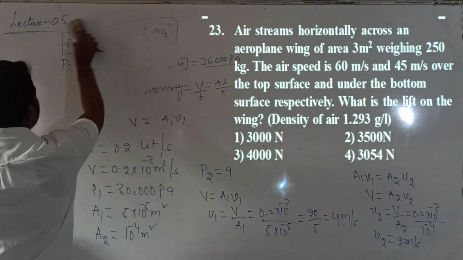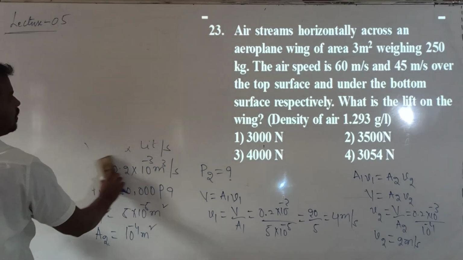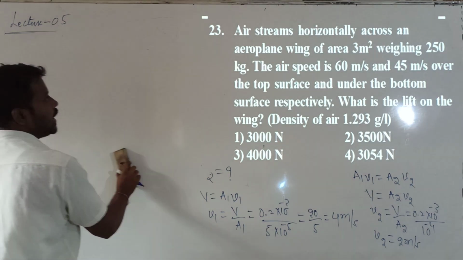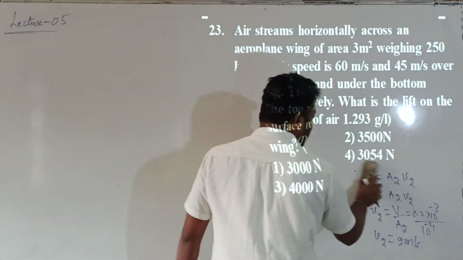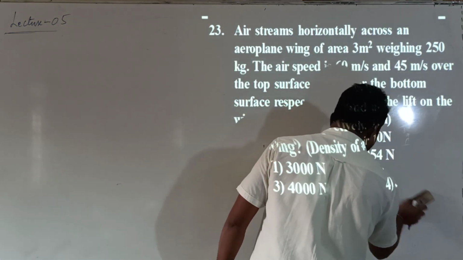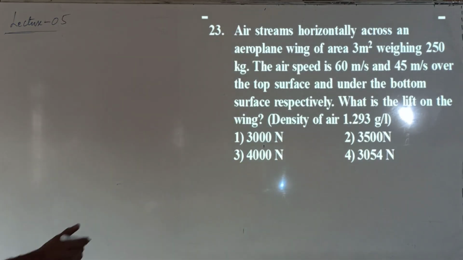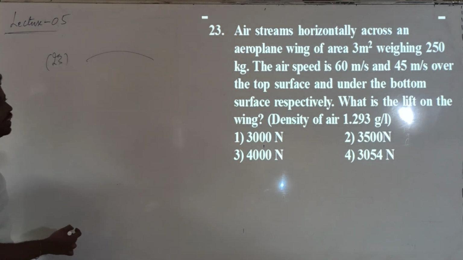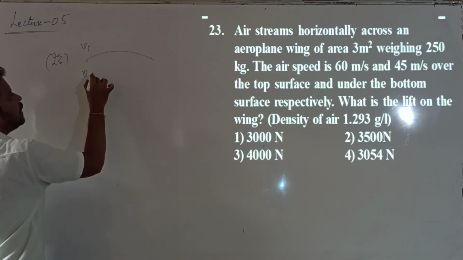Next, question number 23. This question is about an aeroplane wing, and it is based on applications of Bernoulli's theorem: dynamic lift. Aeroplane wings are designed in such a way that the wind above is flowing faster compared with below. Above wind velocity V1, below wind velocity V2.